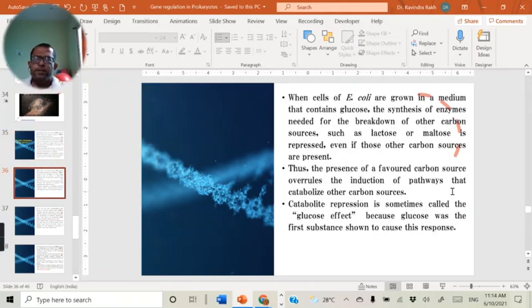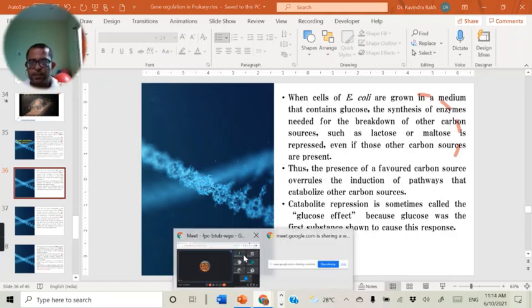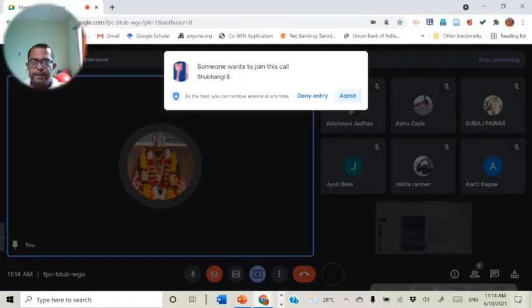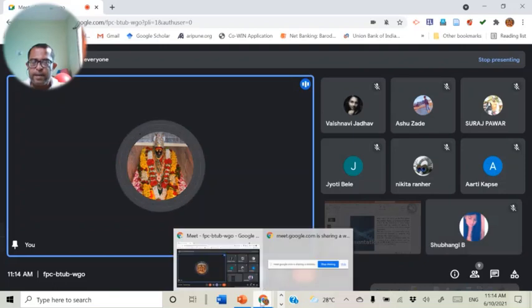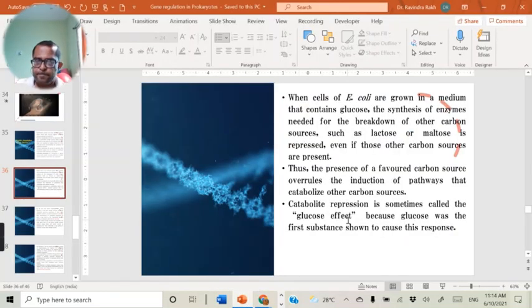Now, when various carbon and energy sources are available in the bacterial environment, in such condition, firstly E. coli utilizes the glucose and later on the other carbon and energy sources. Due to this condition, it shows diauxic type of growth.